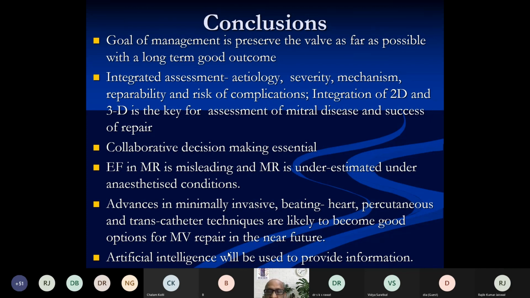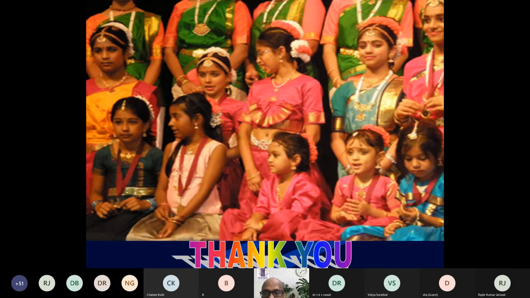Advances in minimally invasive beating heart percutaneous transcatheter techniques are likely to become good options for mitral valve repair in the near future. And also the use of artificial intelligence will aid the clinician to make correct decisions at the right time. Thank you very much.